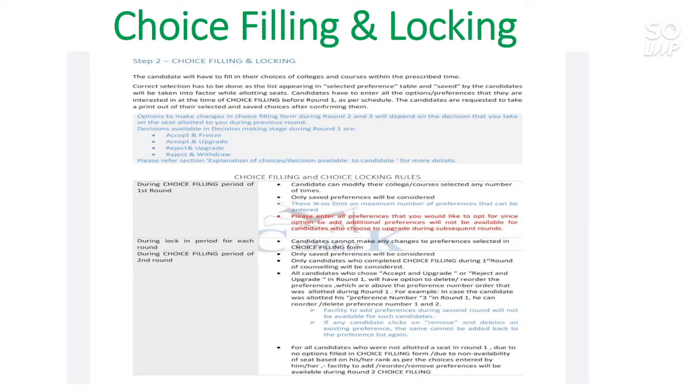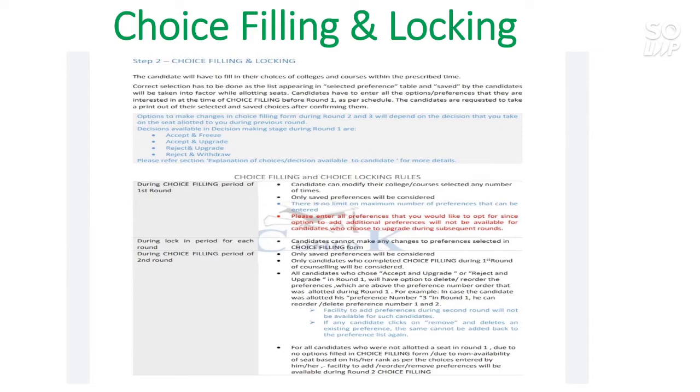If any candidate clicks on remove and deletes an existing preference, the same cannot be added back. That means you will not be able to add preferences on the second or third round. You only have the option to add as many preferences as you want in the first round, and if the candidate removes any preference on the second or third round, you can't add it back. So for all the candidates who are not allotted a seat in round 1 due to no option filled in choice, the students who don't get a college in the first round will be able to add preferences and choices in the second round, or if they don't get a college in the second round, they can add them in the third round.